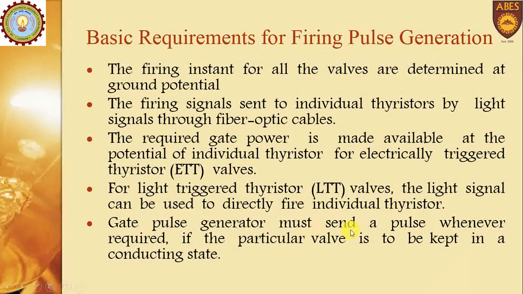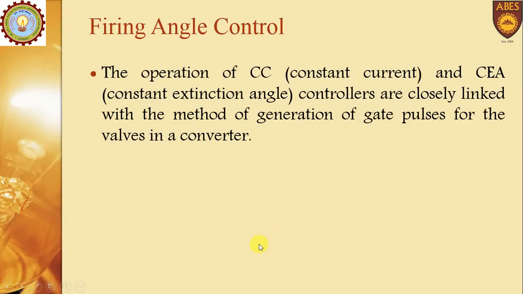Then the gate pulse generator must send a pulse whenever required if the particular valve is to be kept in conduction state.